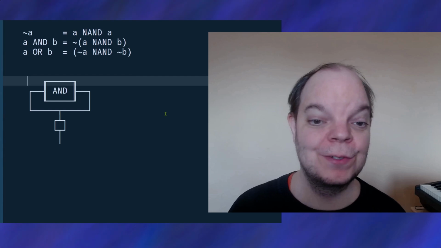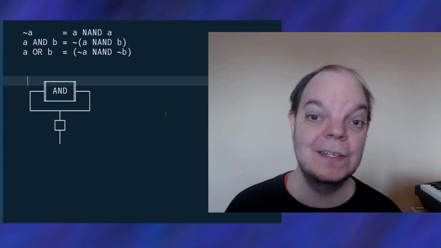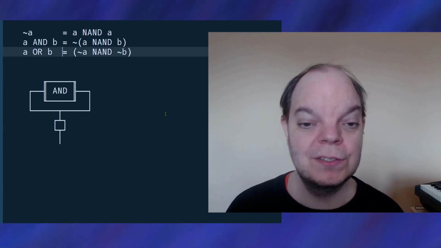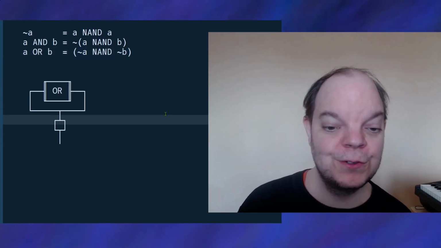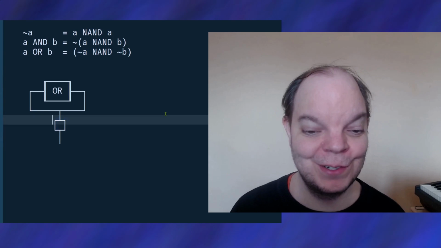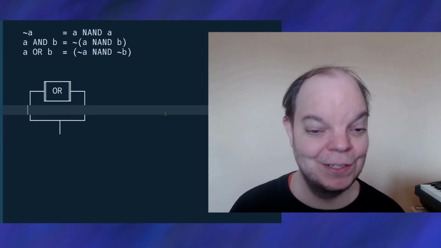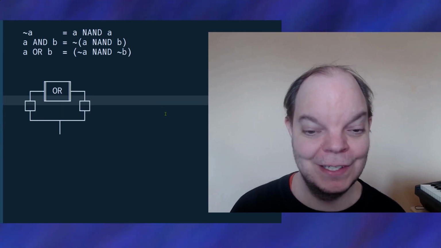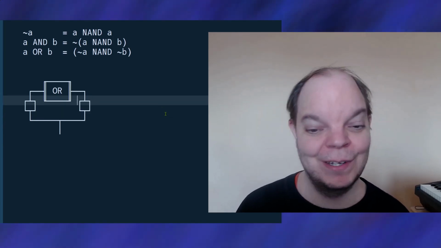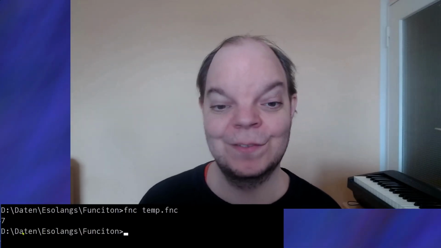Now let's see how to do the OR function. In the case of the OR function, we need to do the bitwise NOT on the inputs first. I'm going to put this little box in the clipboard because it's going to be easier that way. And I can literally just insert it right here and right here. And ta-da! Suddenly we have an OR function. So here's a program that would calculate 3 or 6. We've seen earlier that the result of that should be 7. And indeed that is what we get.